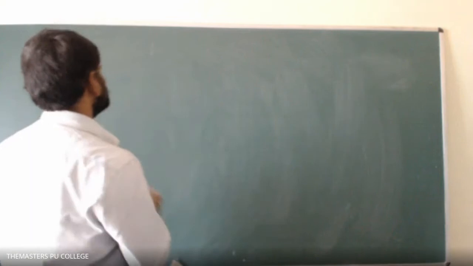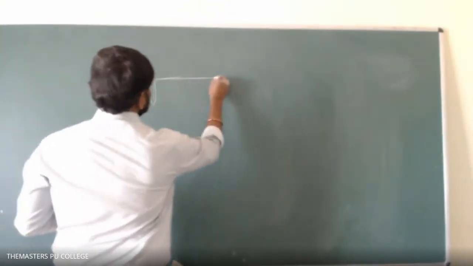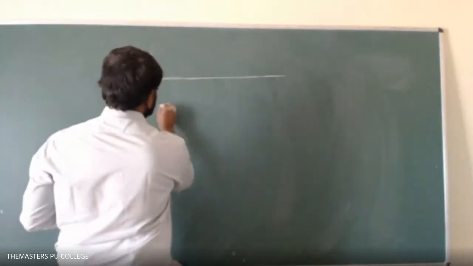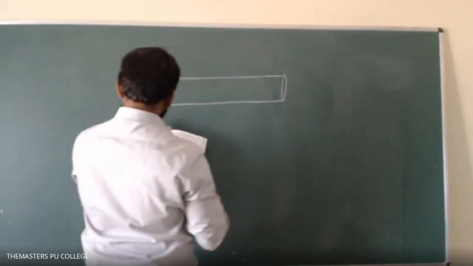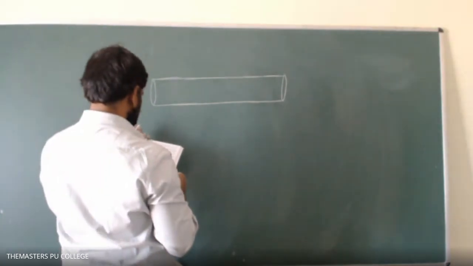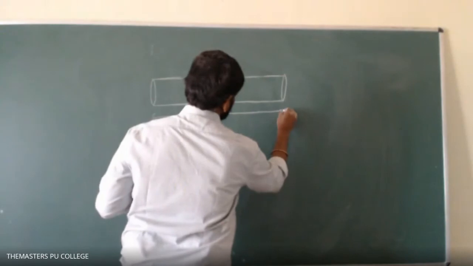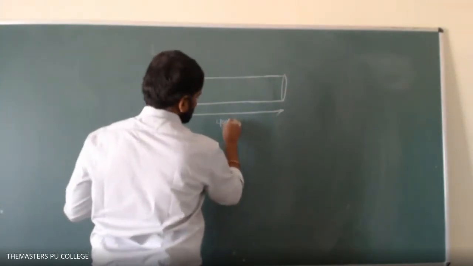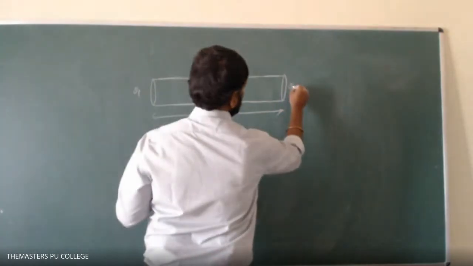Okay, so this is the question they are asking. This is the rod of length 40 centimeter. One end is maintained at theta 1 and the other is theta 2.